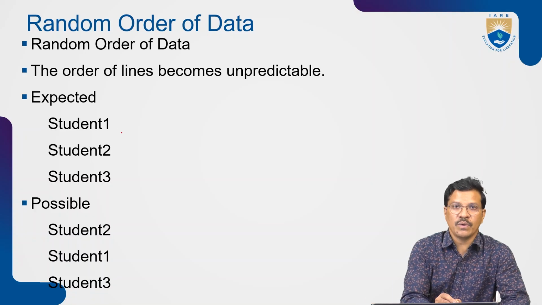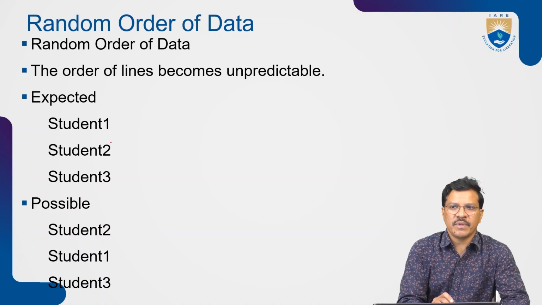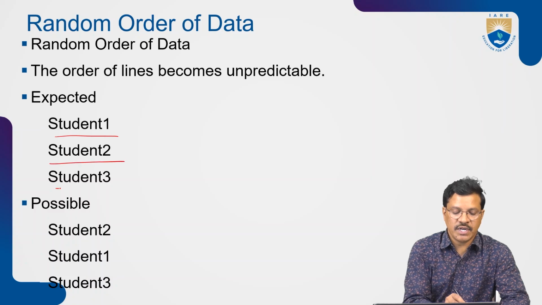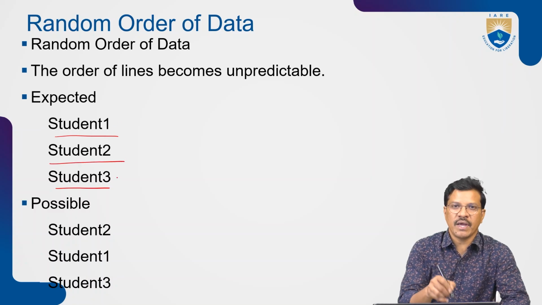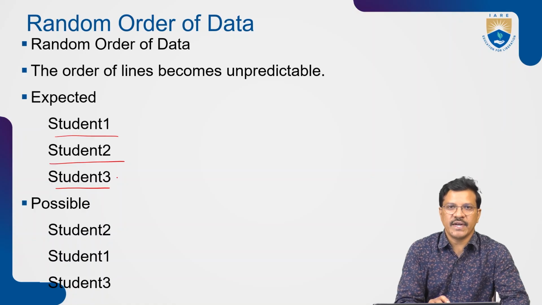For example, you want to print the data written from different threads: student 1, student 2, student 3. Actually, we expected student 1, student 2, student 3 by calling thread 1, thread 2, thread 3.